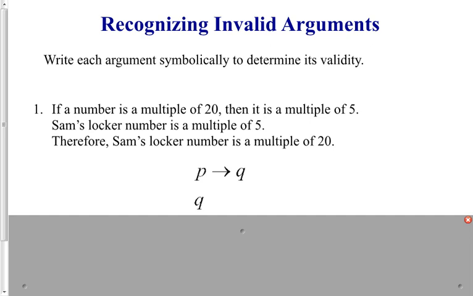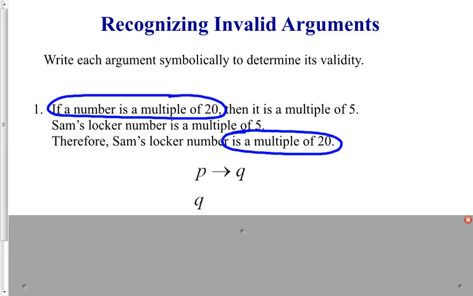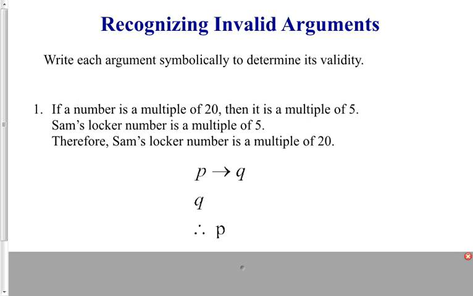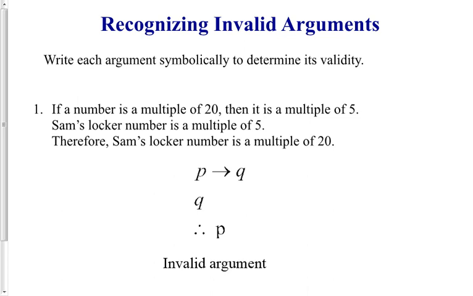The third statement, therefore Sam's locker is a multiple of 20, well, that's statement P, right? Is a multiple of 20 and is a multiple of 20. So, our third statement says, therefore P. Now the question is, is this one of the rules of logic? Think back: the direct argument, the indirect argument, the OR rule, and the chain rule. Well, in fact, this is not one of the rules of logic. So this is an invalid argument.